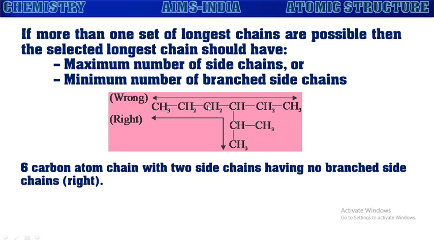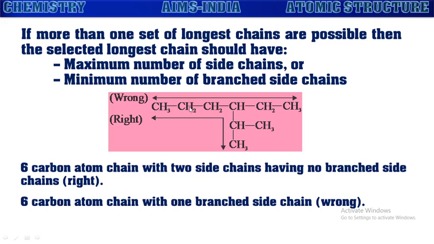If you consider this as a main chain, it is getting 1 and 2 side chains without any branched side chains. This will be correct. If you consider this as a main chain, it is having only one side chain, and that too with one branch. So this will be wrong numbering. This will be the correct selection.